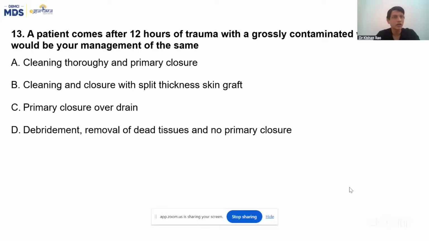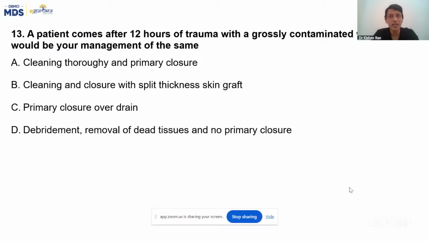Next, again this topic we have discussed in detail, wound healing. A patient comes with trauma of 12 hours with a grossly contaminated wound. What would be your management of the same? Please tell me the answer.